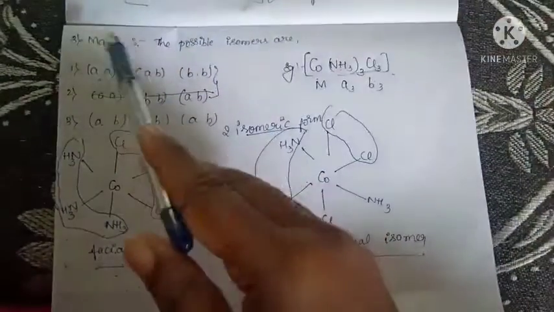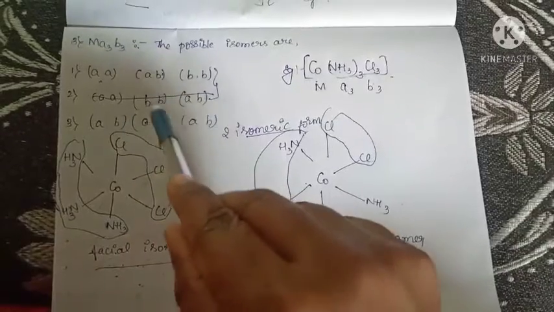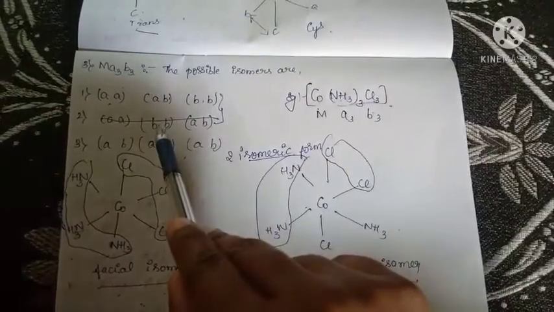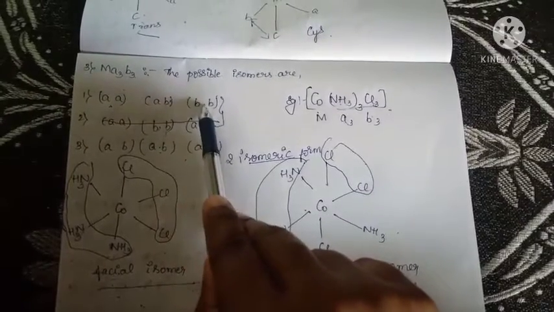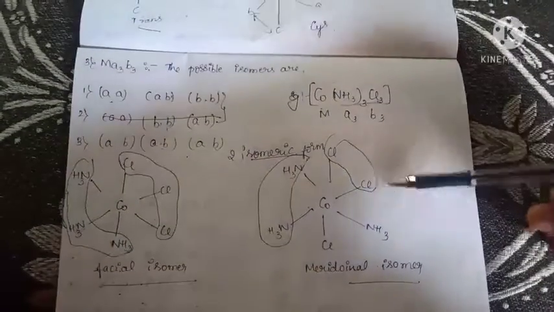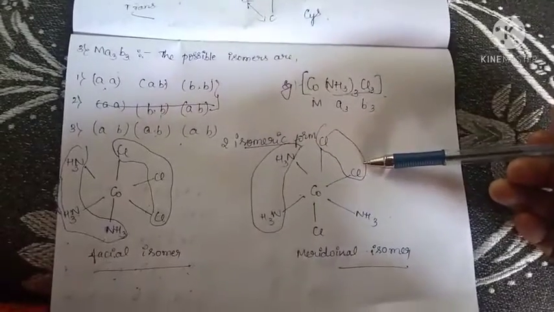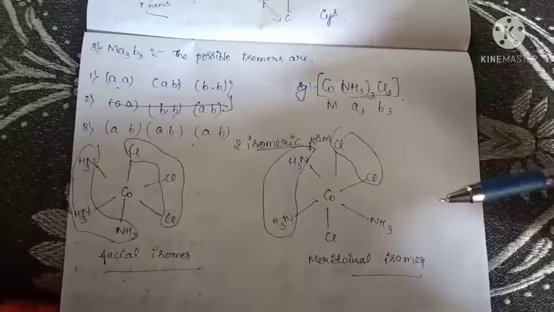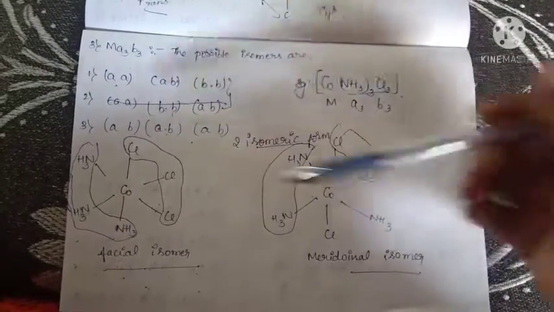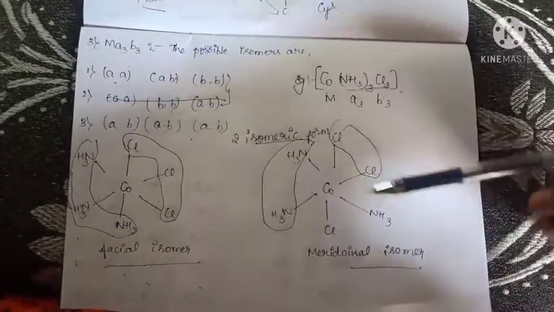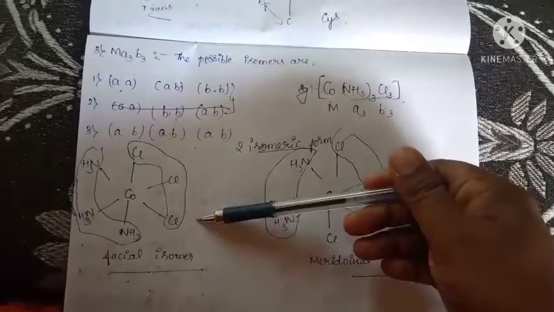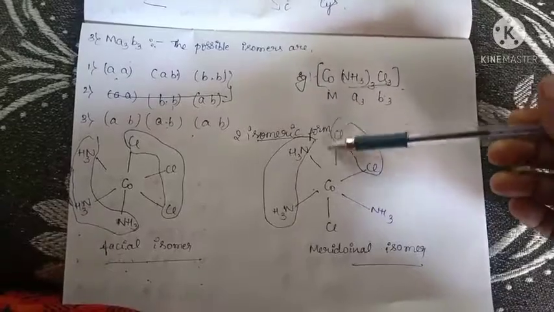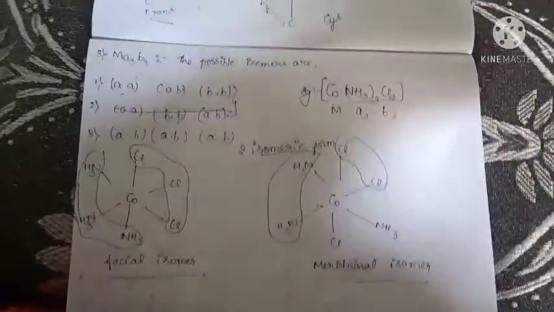This is all about the MA3B3 type. Three possible isomers are there, and in that two are the same, so we will consider them as only one. This is the facial isomer, this is the meridional isomer. It is very difficult to consider which is cis and which is trans, so that's why they are called facial and meridional isomers. Facial means three ligands are on the same side. Meridional means two ligands are on the same side.